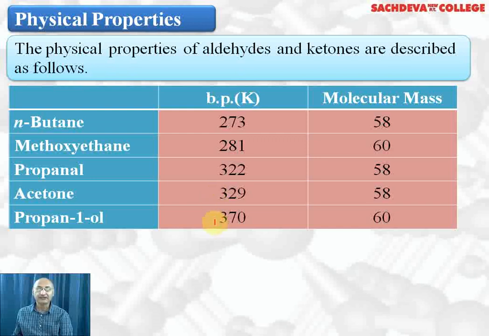And if we compare them with alcohols, alcohols have highest boiling point among all these classes of compounds because they are associated with intermolecular hydrogen bonding. So aldehydes and ketones both have lower boiling point than alcohols. They also have lower than carboxylic acid, which has hydrogen bonding to a greater extent. Alcohols have lower boiling point than carboxylic acid because carboxylic acid exists as a dimer through intermolecular hydrogen bonding.